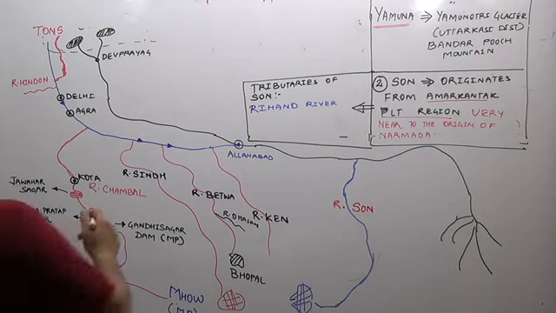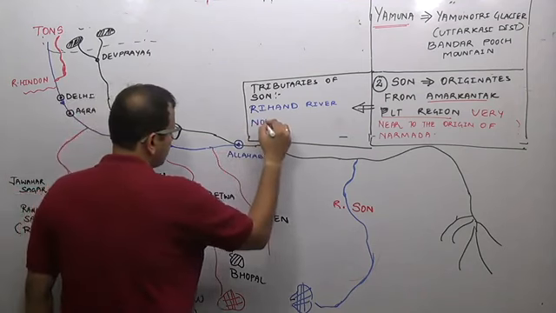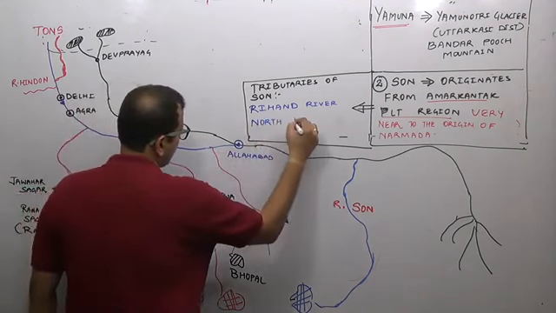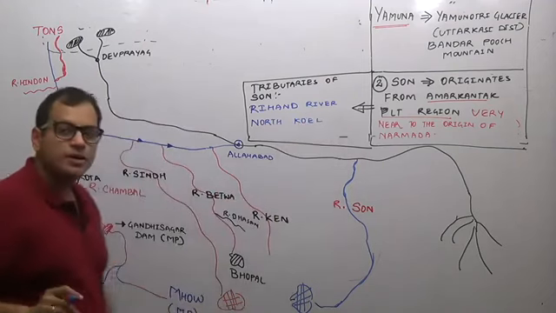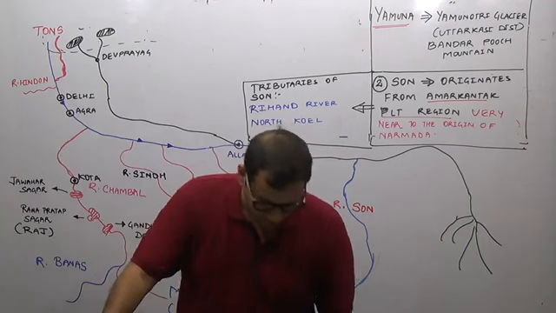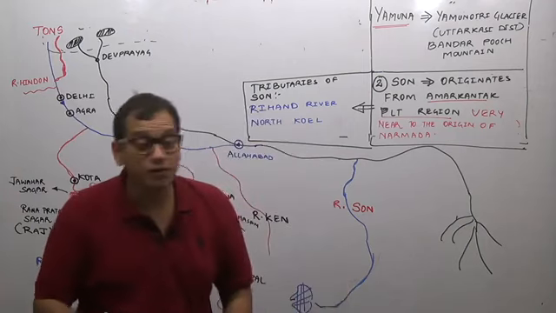The other important river here is river North Koel. These are the important tributaries of river Son.